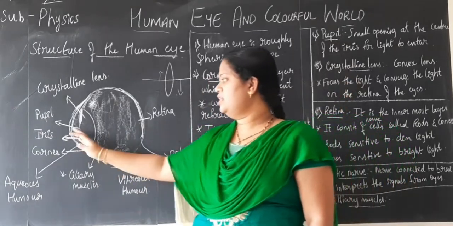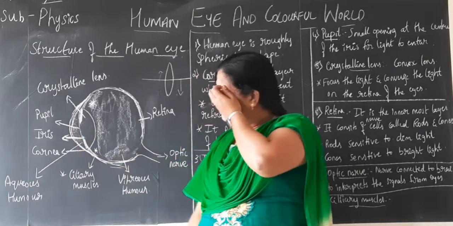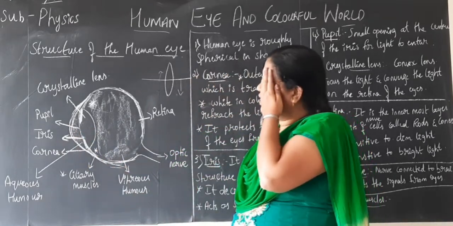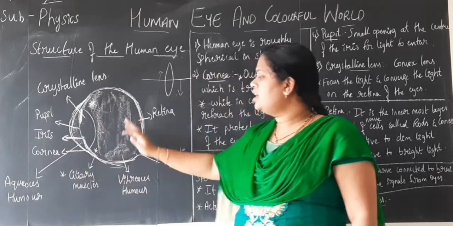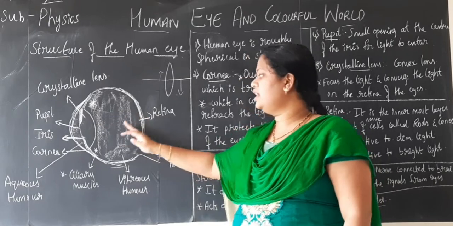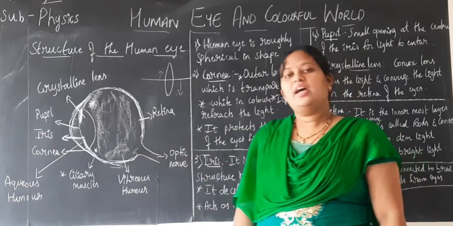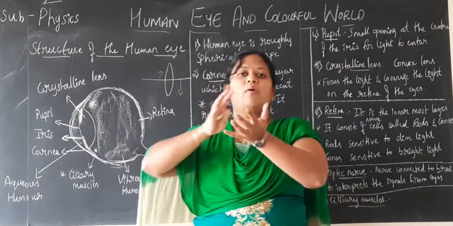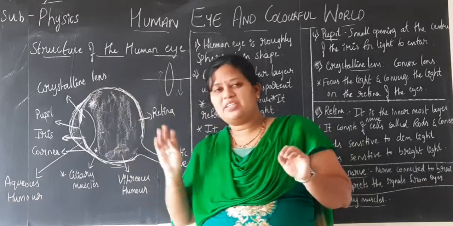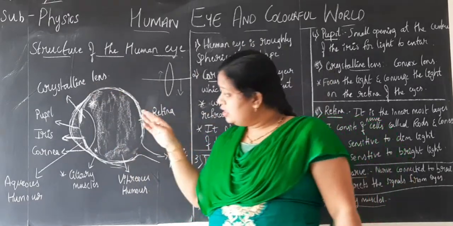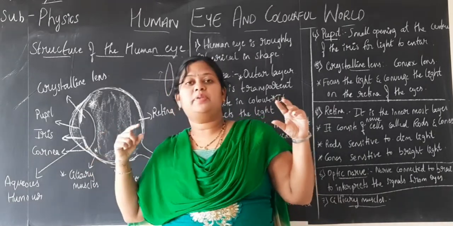Aqueous humor is present in the front part of the eye, mainly between the lens and the cornea, the pupil and cornea region. The liquid which is filled between the lens and the retina is called the vitreous humor. It is also a transparent liquid, and its work is mainly to hold the shape, because there is no hard part present in the eye, isn't it, children? Including the lens.